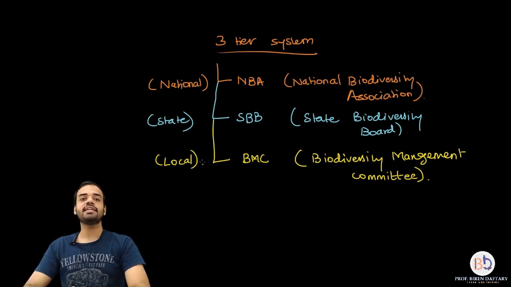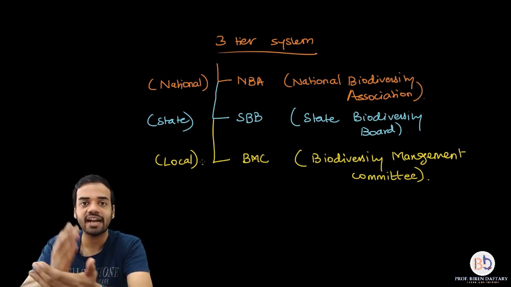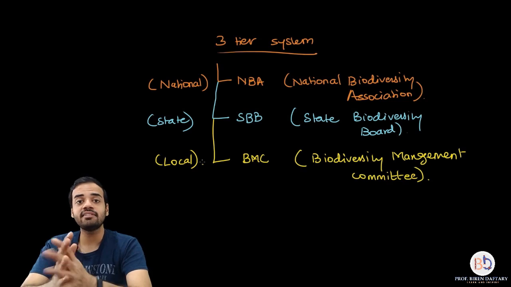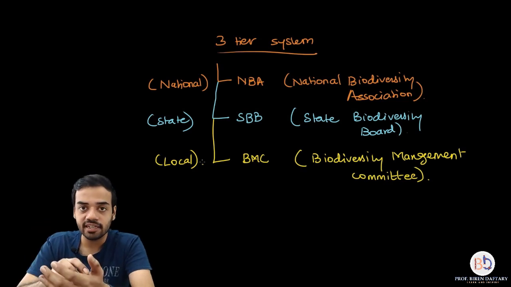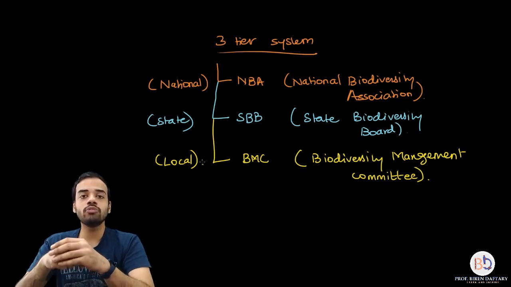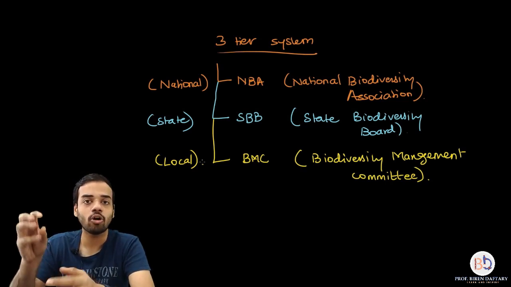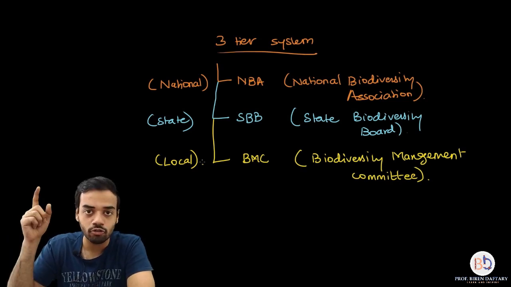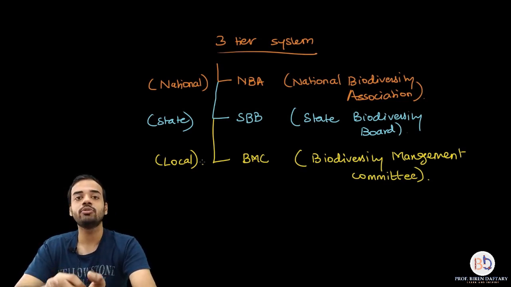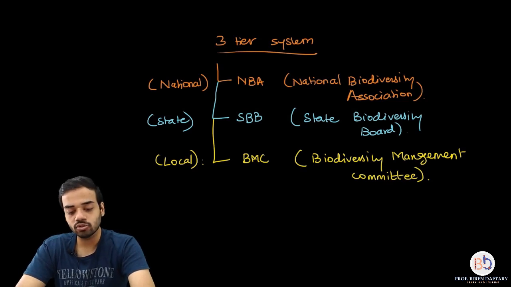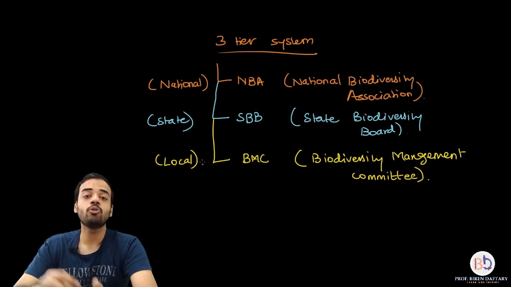So this is called a three-tier system, which is used for proper implementation of the Biological Diversity Act of 2002. And please remember, the act has made many rules which are supported by the Indian legal system. If you want to use any natural resource, any biological diversity, any biodiversity related object for your personal use, you have to first consult these institutes, and only after their permission you can use these resources. If you use the resources without the permission of any of these bodies, then you can be penalized up to rupees 10 lakhs,